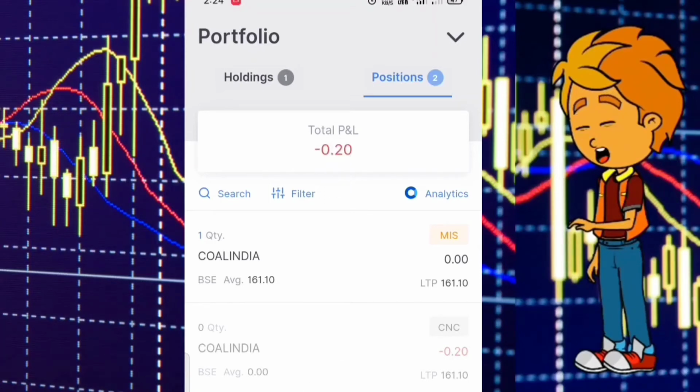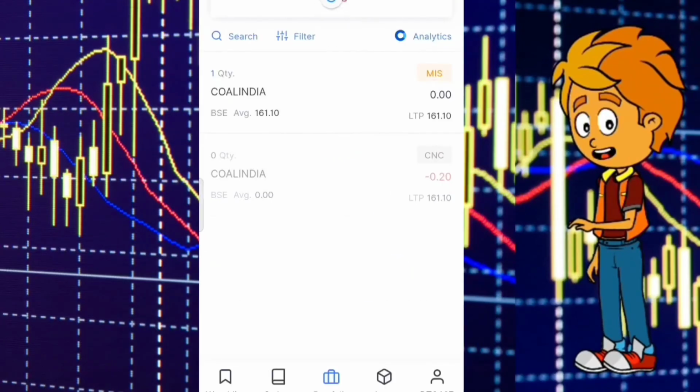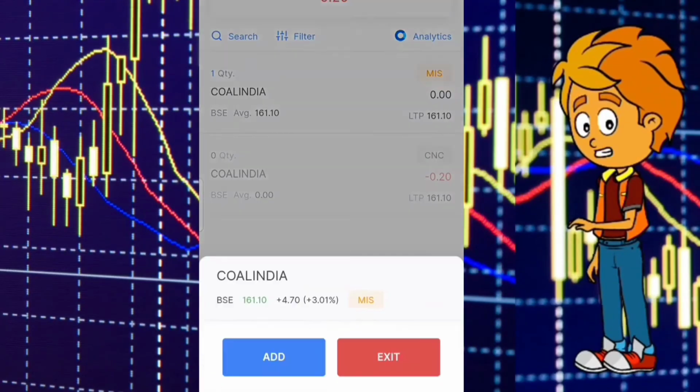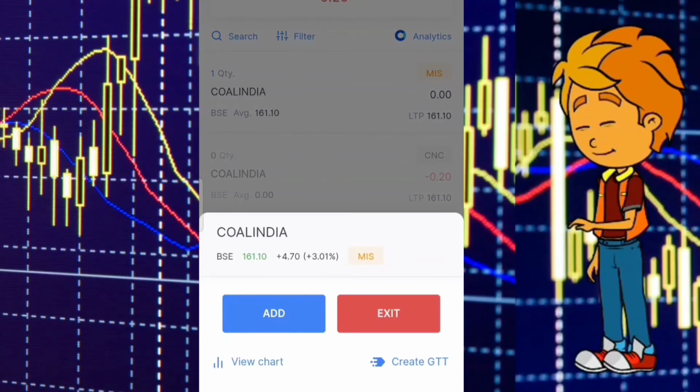And similarly, to sell the order or to exit the order, just click on the order which you bought, tap on exit and swipe to sell.